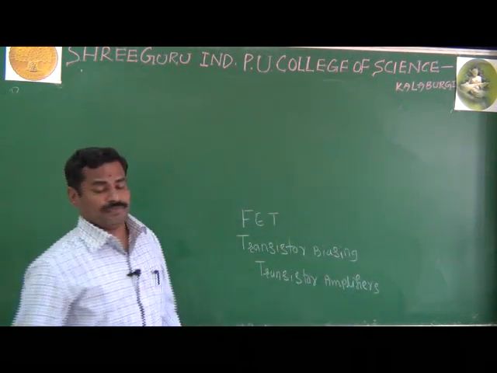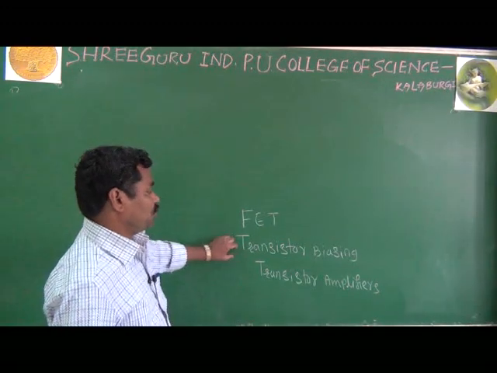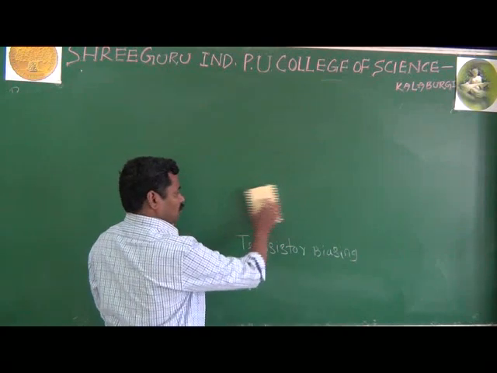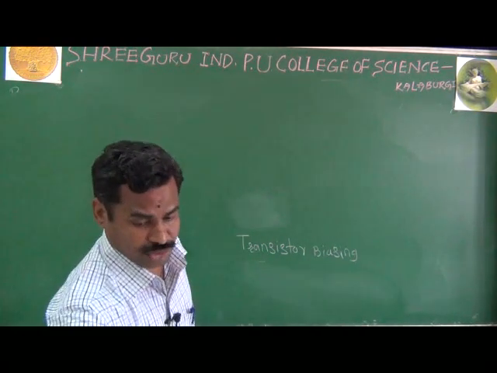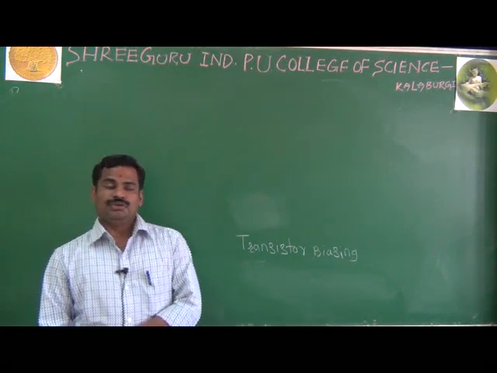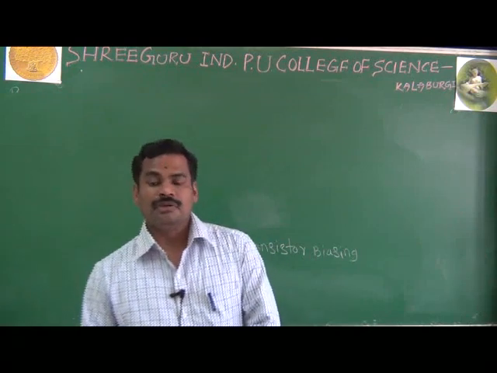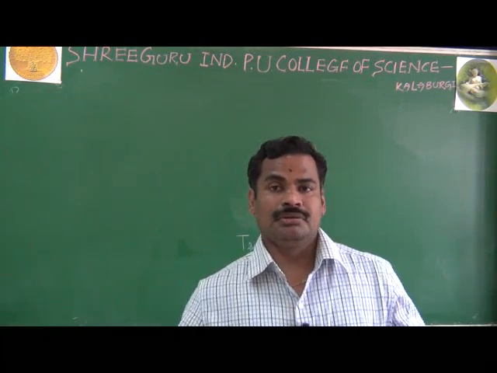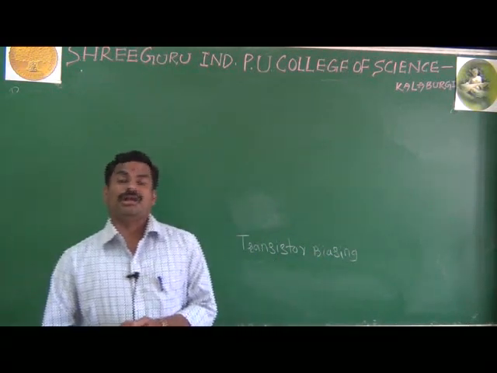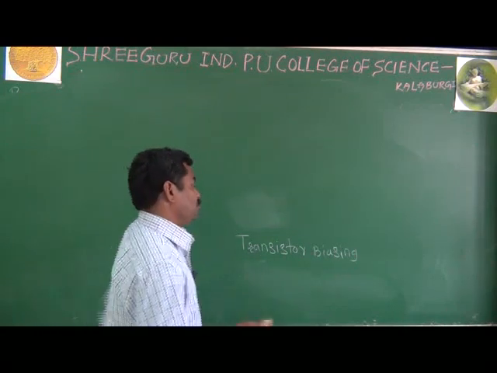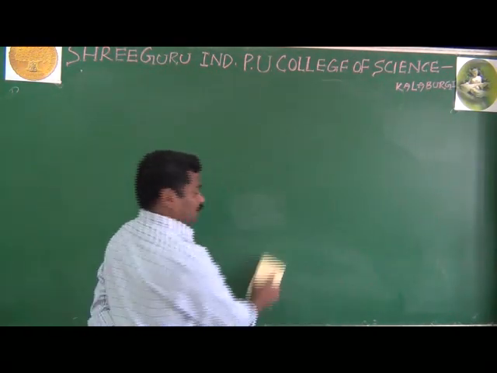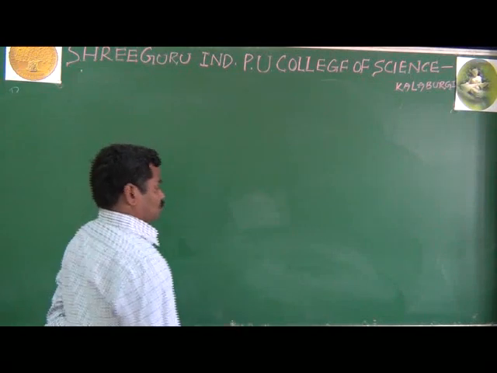Look here, we go for the second topic, that is transistor biasing. You know the basic idea of transistors. If the transistor is not connected to any DC source, if the transistor is unbiased, that is no use. We are not giving more importance to the unbiased transistor.